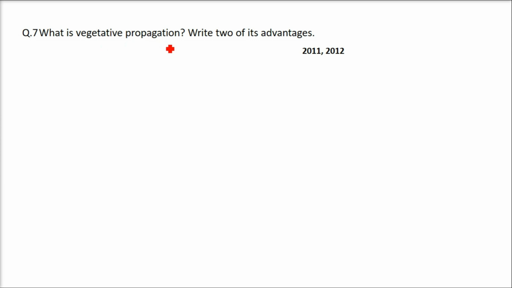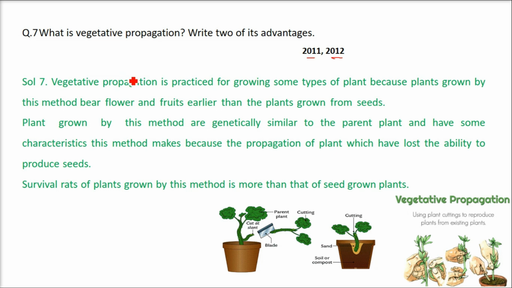What is vegetative propagation? Write two of its advantages. This came in 2011, 2012, and after that also it has come multiple times. Vegetative propagation is practiced for growing some types of plants, because plants grown by this method bear flowers and fruits earlier than plants grown from seeds. So if seeds take, say, 5 months, vegetative propagation will give you flowers and fruit in 2 months. I'm taking an example.